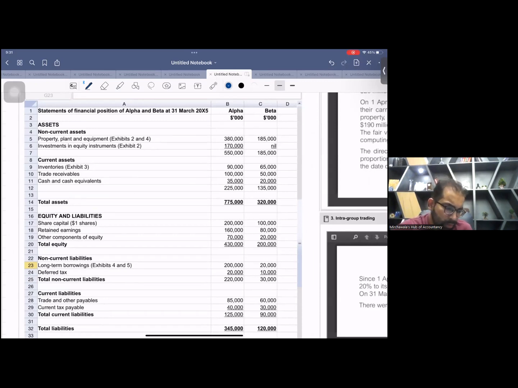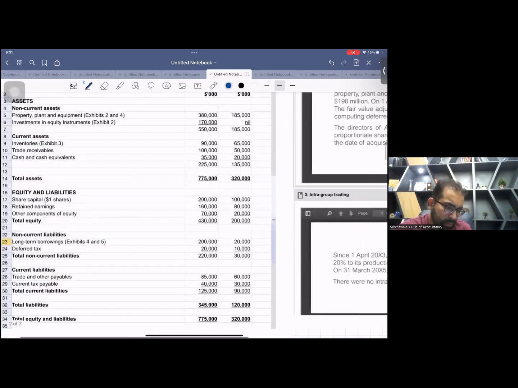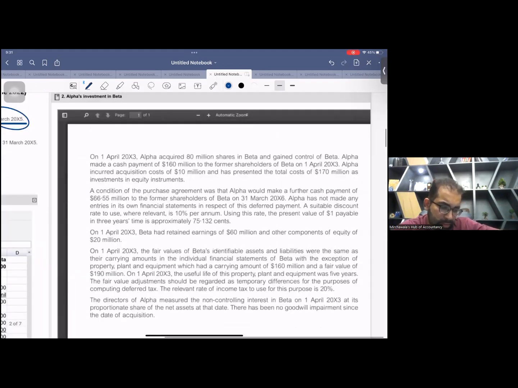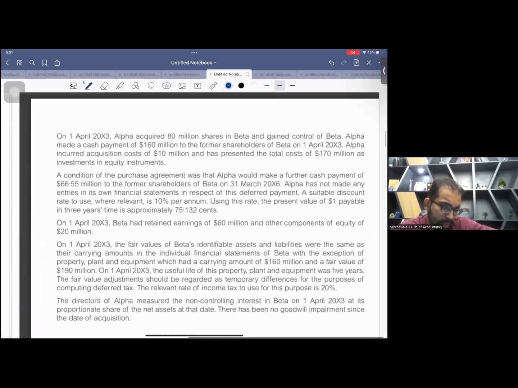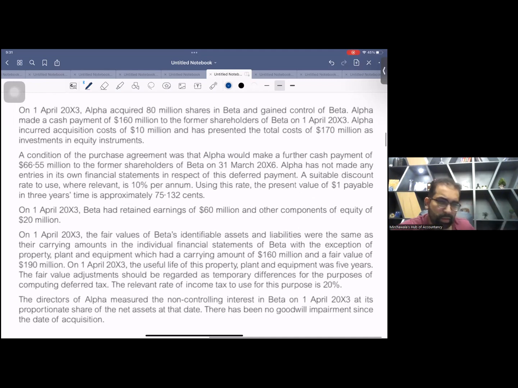Okay. So now be confident and let's start the first exhibit. Let me enlarge. It's now totally visible. You can see each and everything. Now, the date of your SOFP is 31st March X5. It's better you write it somewhere.